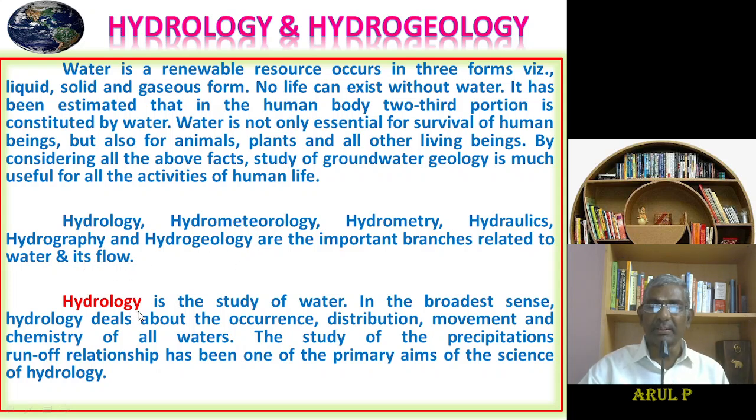Now we will see what hydrology is. Hydrology is the study of water. In the broadest sense, hydrology deals with the occurrence, distribution, movement, and chemistry of all waters. The study of the precipitation and runoff relationship has been one of the primary aims of the science of hydrology. So, it is the study of the relationship between precipitation, that is rainfall, and the runoff. So, rainfall water and the runoff water. Studying this relationship is the main aim of hydrology.